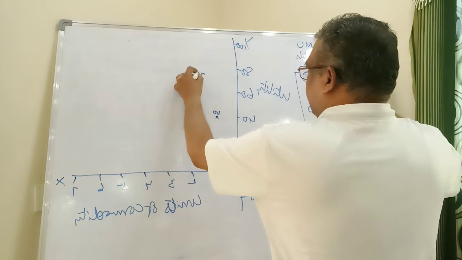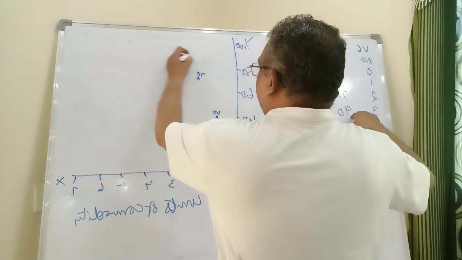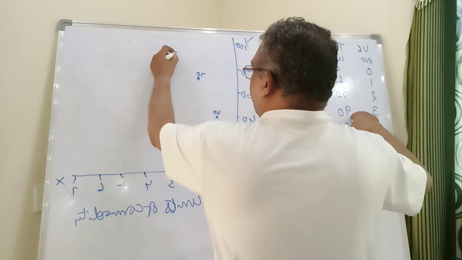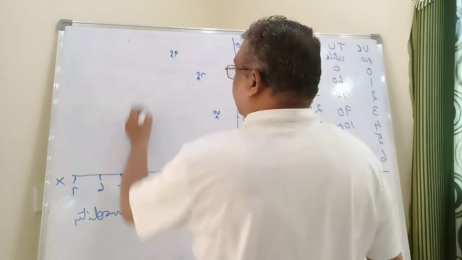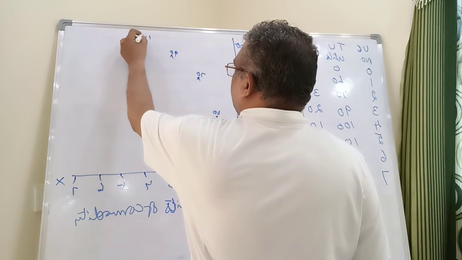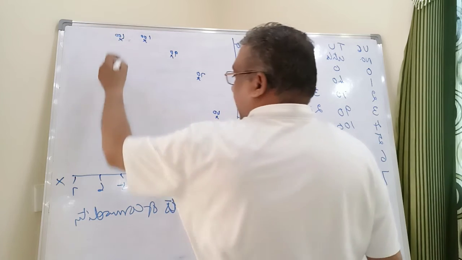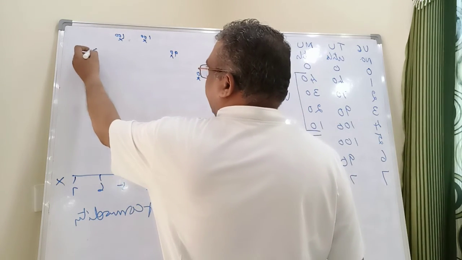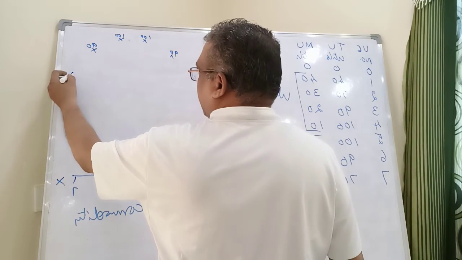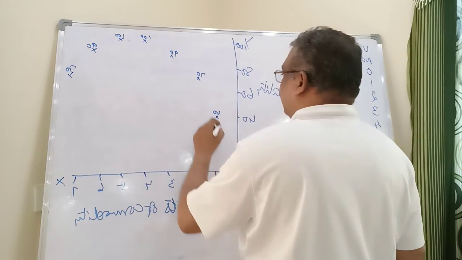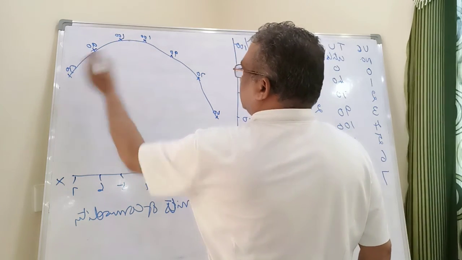The third is 90, I have taken it here. The fourth I have taken 100. Fifth also 100. Sixth is again 90, and seventh is 70. I have taken them like this and joined them like this.